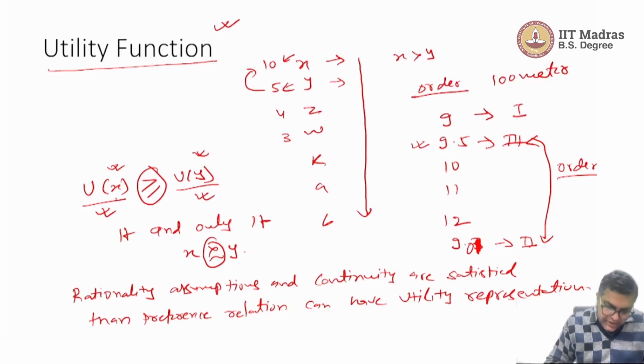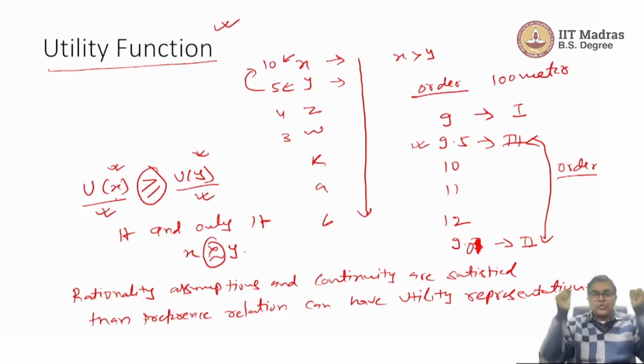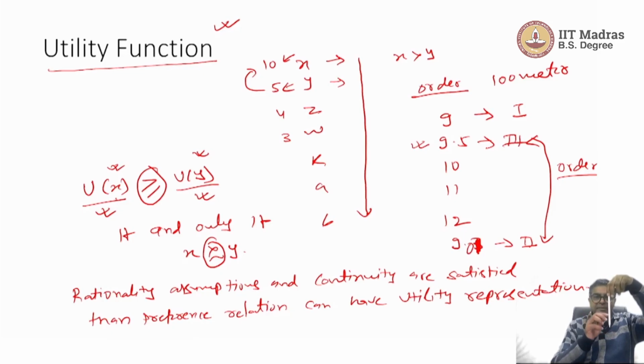Another thing that we should understand, that here we are taking u of x and u of y. Think of a rubber band you use to tie your hair or tie a packet. Take that rubber in your hand and cut it at one place mentally, and then you can put it like this, like a string. Different utility numbers can be written on it. You can stretch it further, and once you stretch it further, the order is not going to change.